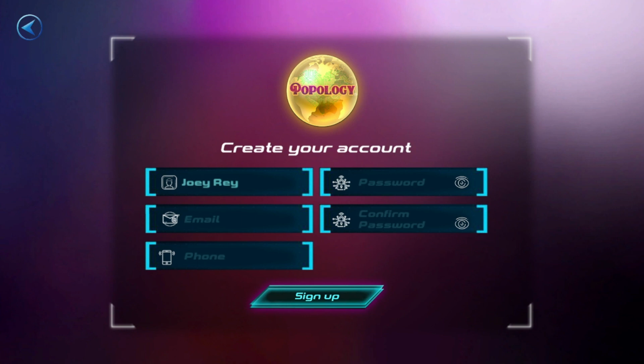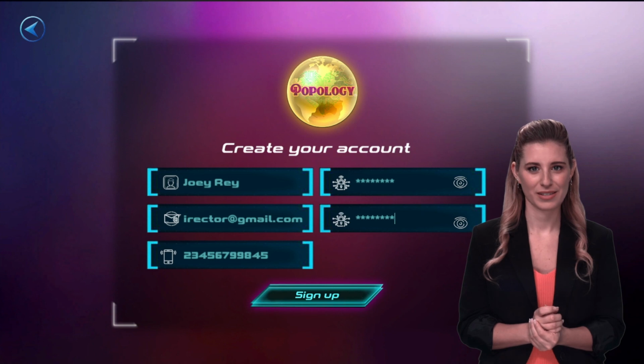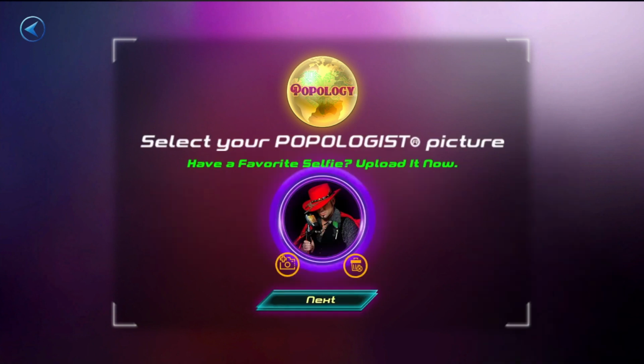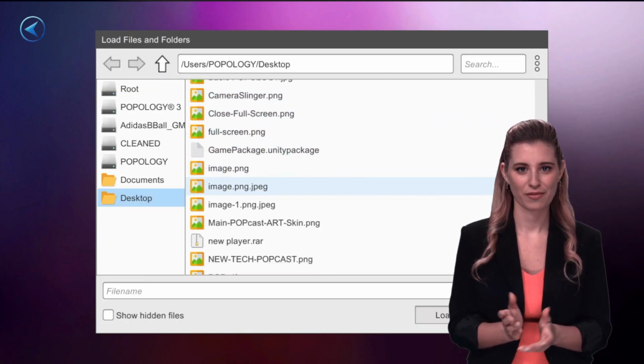Assign your username, email address, phone number, and choose a private password. You are now successfully signed up. You can now select a PNG photo file of yourself as your profile image.